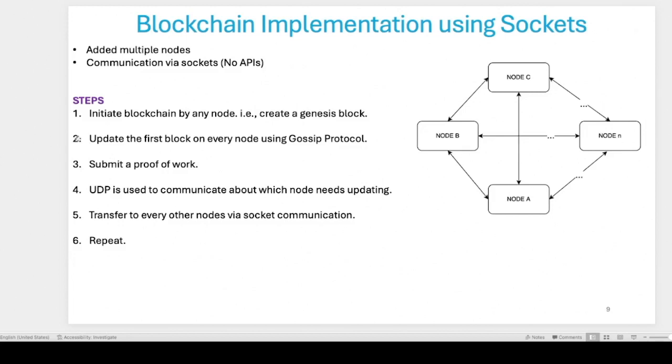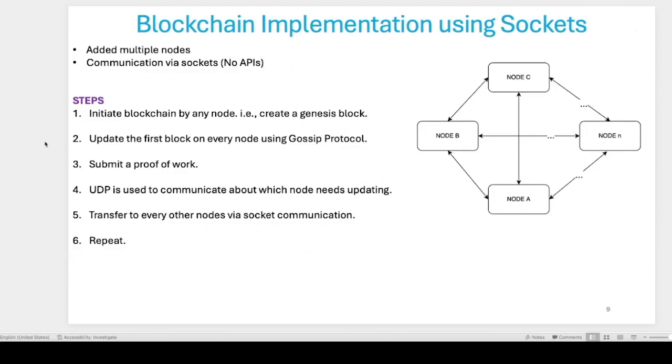The basic steps of how the nodes get updated are shown here, and I also added them in my README file. Basically, any node can create or start the blockchain, creating a Genesis block, and then it will submit a proof of work to find the proper nonce value.